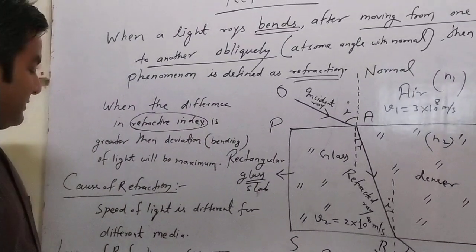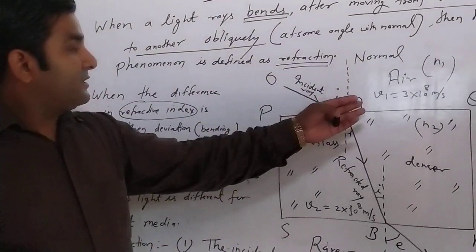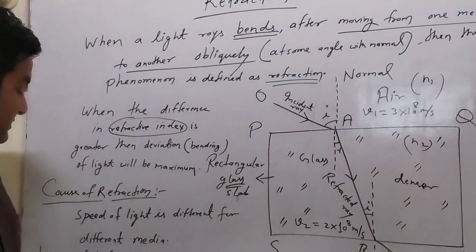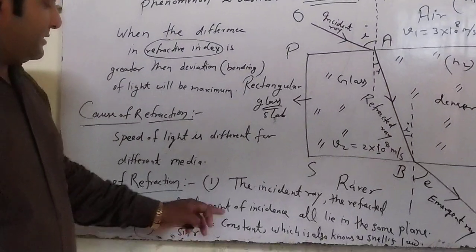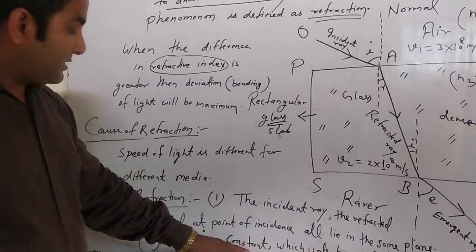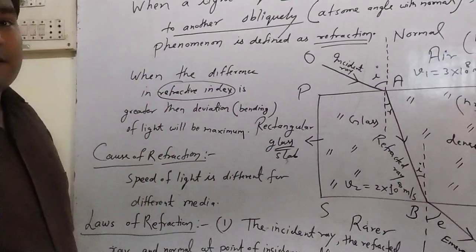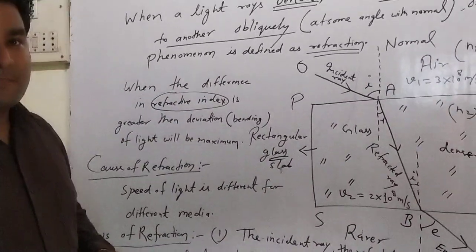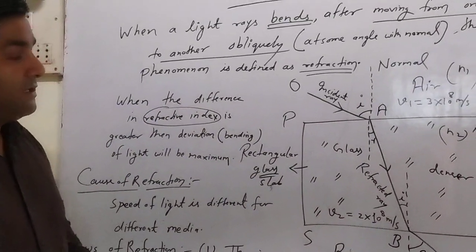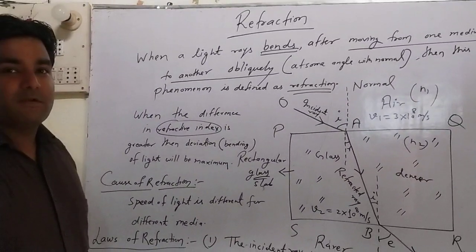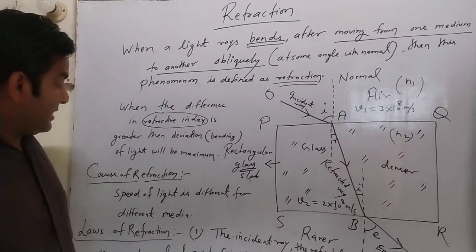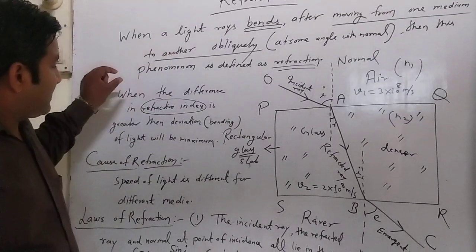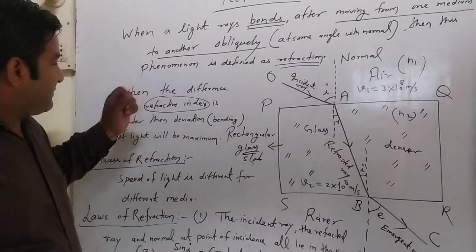The ratio of the sine of the angle of incidence to the sine of the angle of refraction is constant, and this constant is known as the refractive index. The value of refractive index in terms of velocity, and in which condition the refractive index is said to be absolute refractive index, we will discuss in the next lecture. In this lecture, only the refraction concept and how the deviation depends upon refractive index.